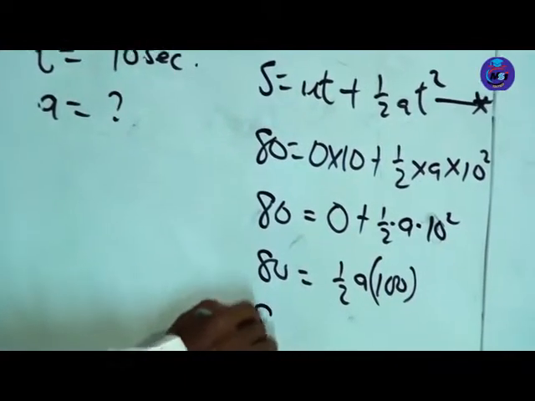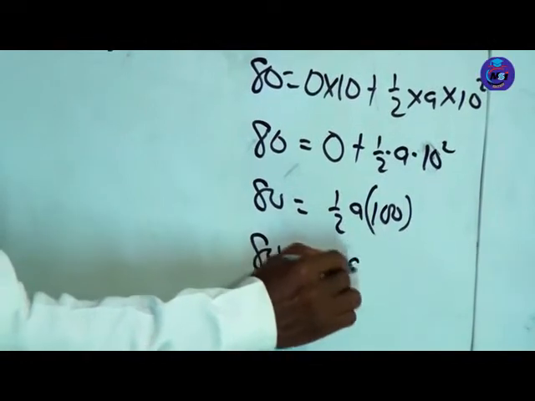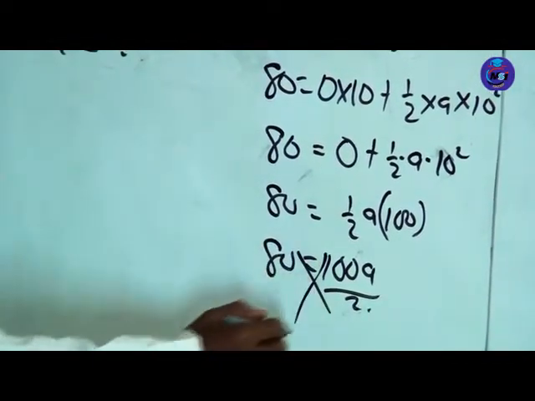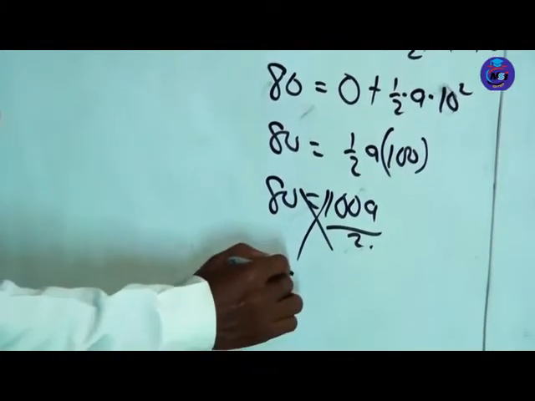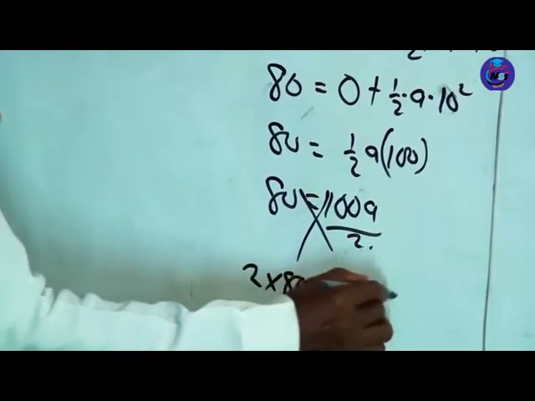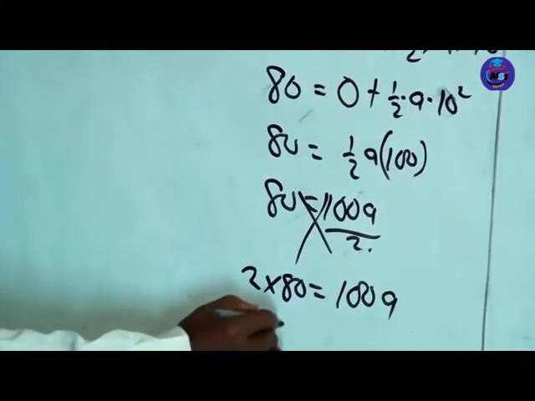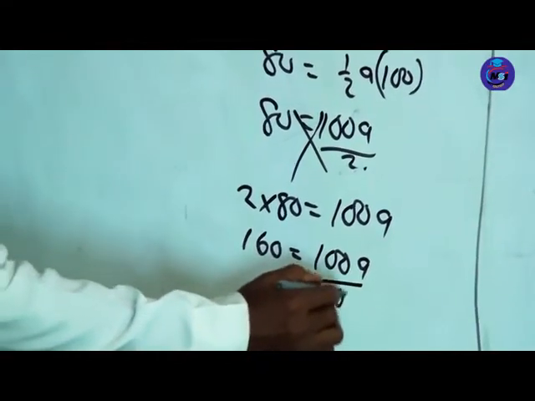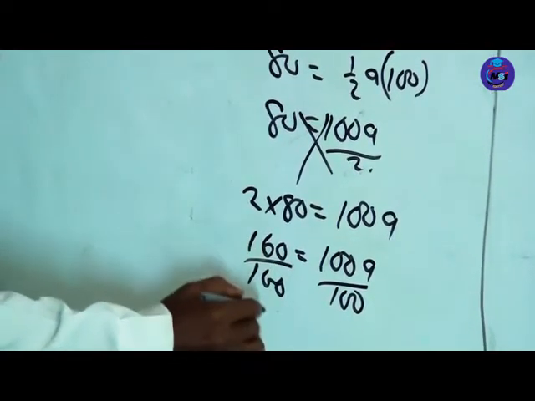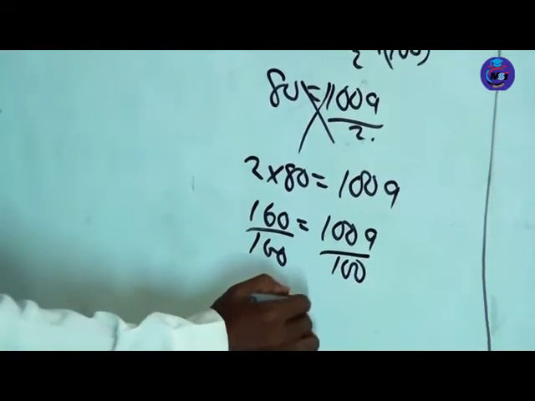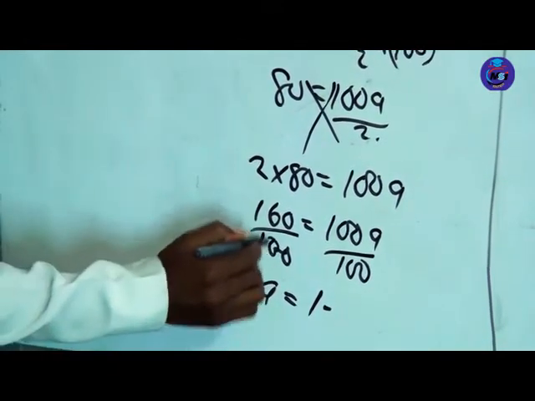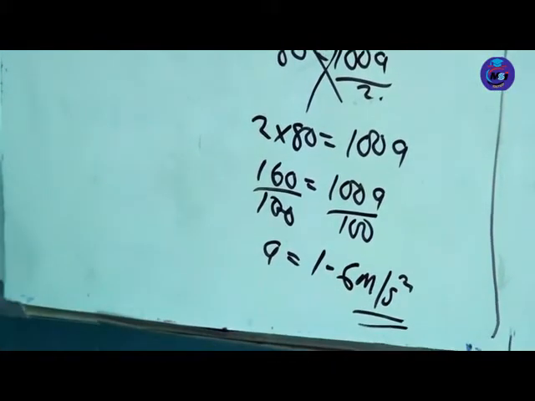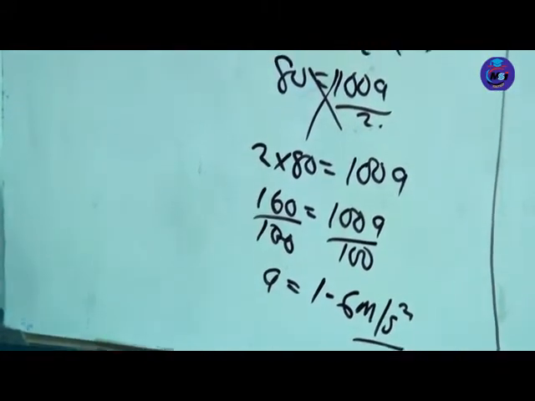When you multiply that, you have 80 equals 100a all over 2. Then you cross multiply here. When you do that, we have 2 times 80 equals 100a. So we have 160 equals 100a. Divide both sides by 100, so we are going to have a equals 1.6 meter per second squared. That takes us to the end of that problem.